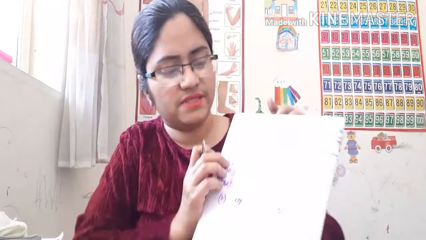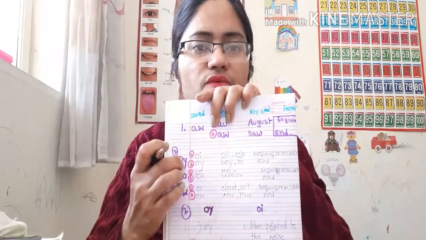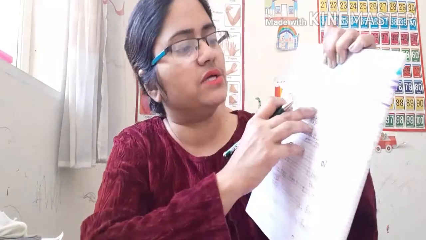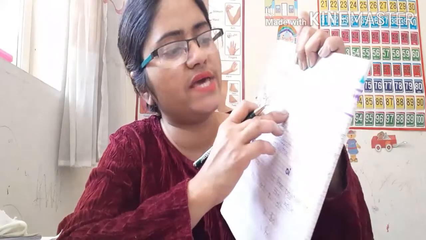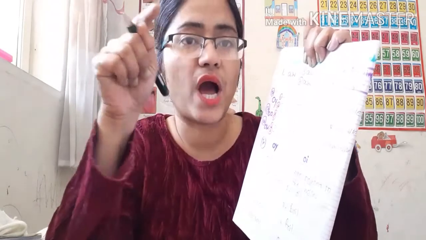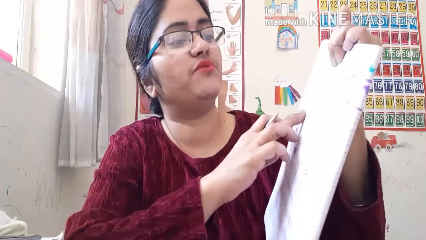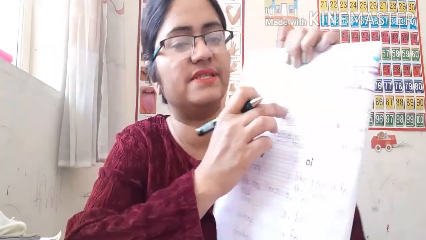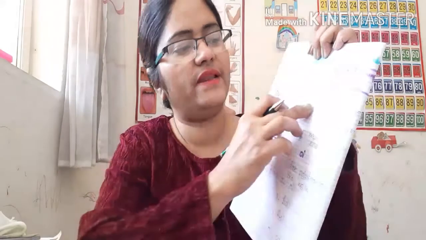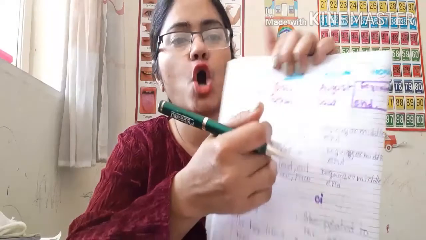Next is OI and OY. One is OI, one is OY. So when we use OI, oil, that means the OI diphthong sound is at the beginning of the word. But when we use OY, it is at the end of the syllable. See, OI is oil, coin; OY is boy, toy, like this.